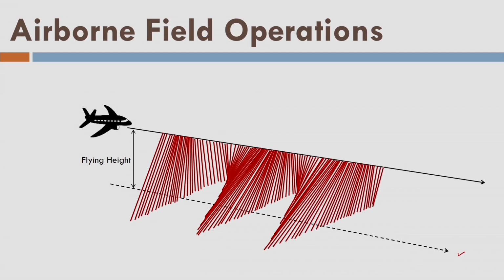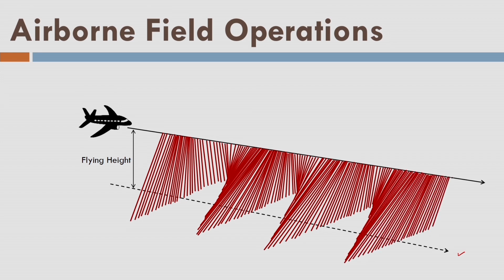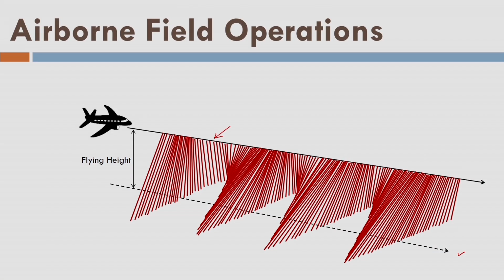So it is a zigzag pattern or the jet-shaped pattern. So this is aircraft trajectory here, and we know the coordinate of this trajectory from point to point or even over a fraction of second. And as a result, we can find out what is the coordinate of each and every pulse on the ground surface. So that is the mechanism for the airborne LiDAR data acquisition.